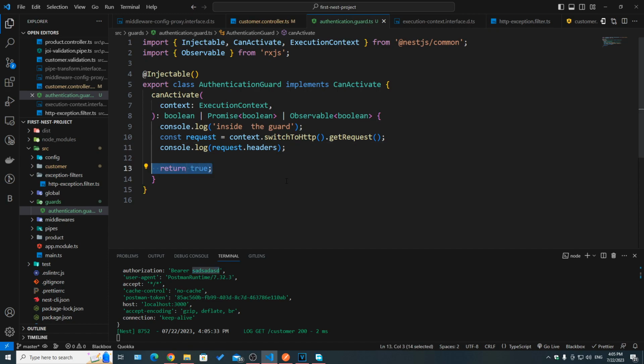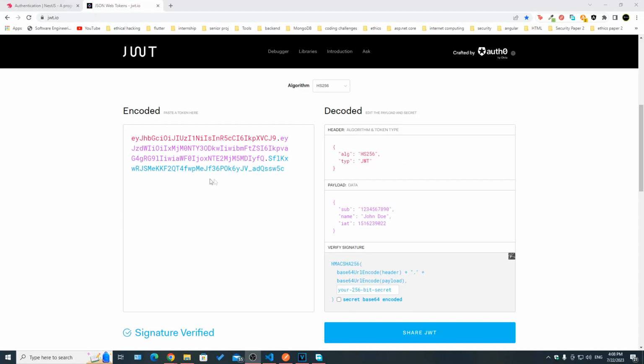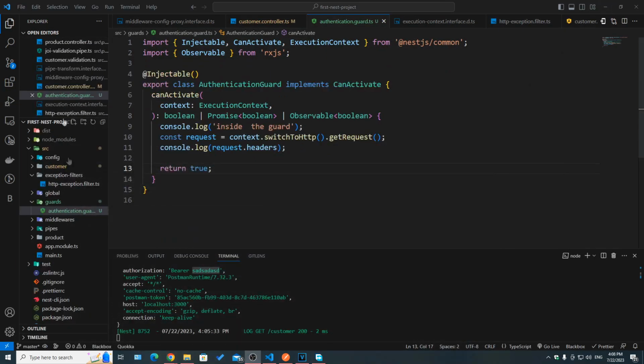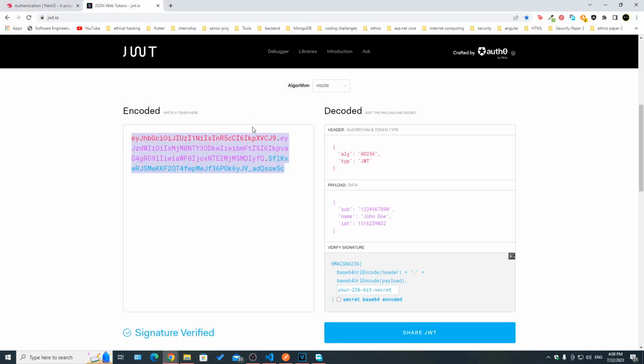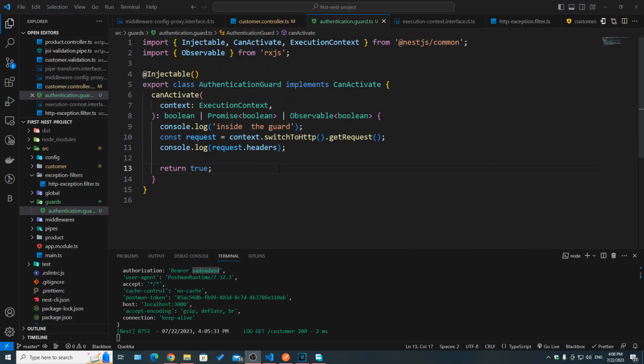So now you can see that the guard is actually starting to make sense. Now, usually whenever we log in, if the credentials are correct, we receive a token. But I'm not gonna go ahead and create an authentication module now and add all of that functionality. So instead, we're gonna be using this website, JWT.io, to actually simulate or to actually create our own token and then validate it and see what happens in our guard, since this video actually talks about guards.